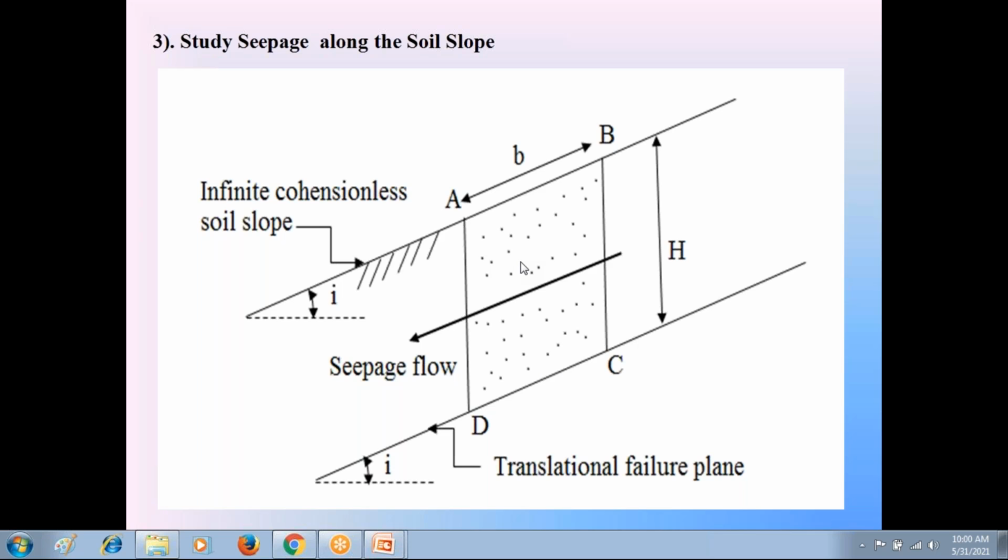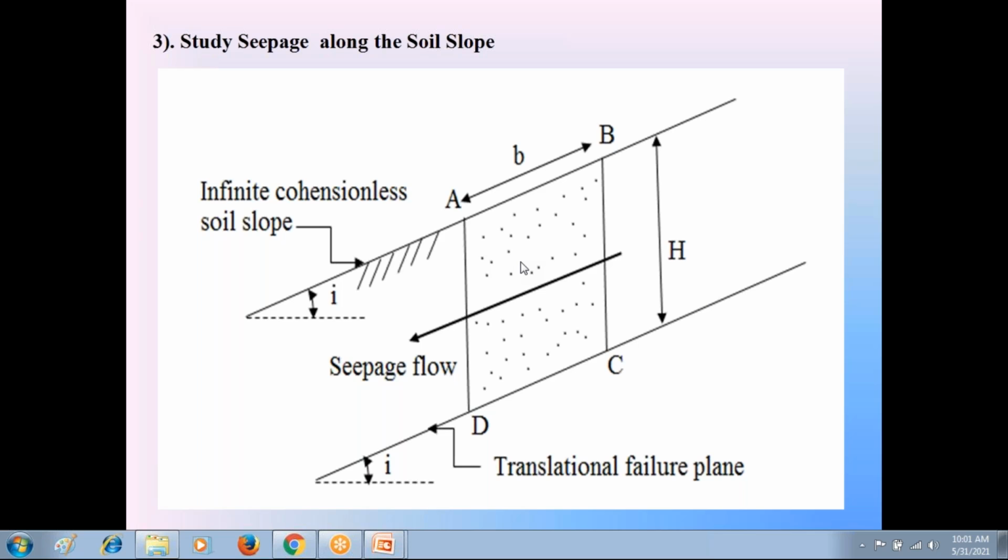So in the first case, unit weight is gamma, dry condition. In the second case, submerged condition, unit weight is submerged unit weight gamma dash. Whereas in the third condition, seepage flow condition, the entire soil is in saturated condition. So here we consider the saturated unit weight gamma saturation.